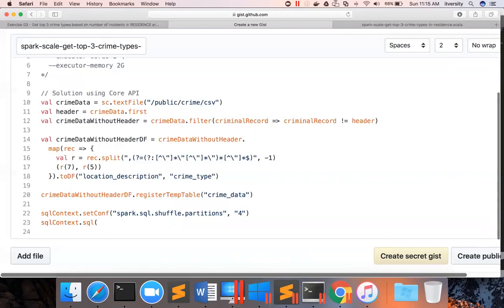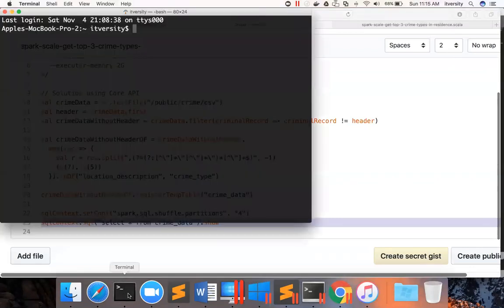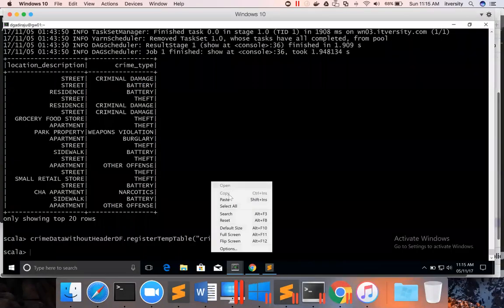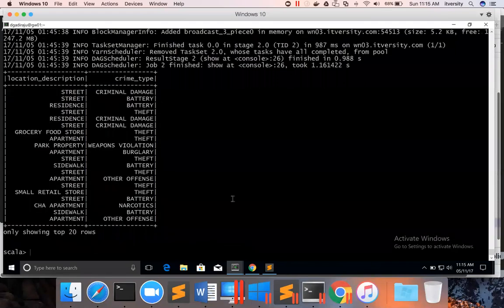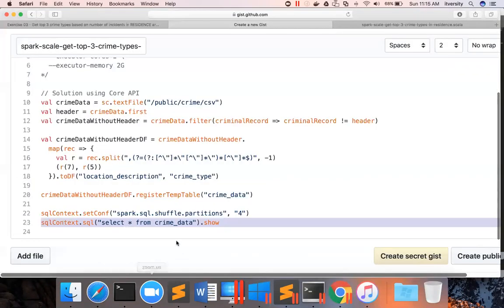And now I am trying to run the query saying select star from crimeData and dot show. This will show whether my query is working or not. First, it is better to run this query to make sure that queries are working on the table. You can see queries are working on the table. Now I can say select location. Location description is not required. Crime type, comma, count of 1. Okay.